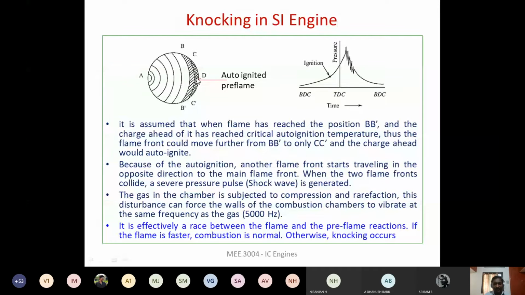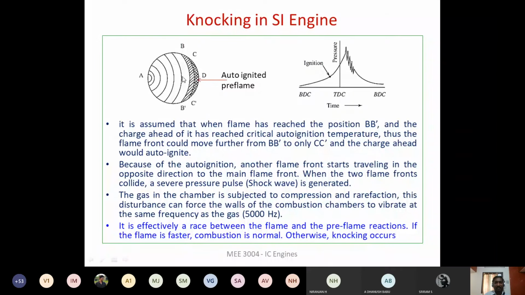So now what will happen? This air fuel mixture that has reached the auto ignition temperature will also start to ignite. In the meantime, the flame that is advancing from point A can still go a little bit further up to C dash, and it is not reaching the point D, and this has started igniting. Auto ignition of the unburned air fuel mixture has started. So from here also flame is coming, from here also flame is coming, so both are going to collide.